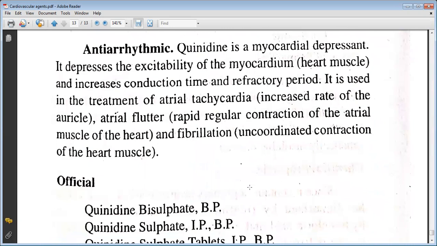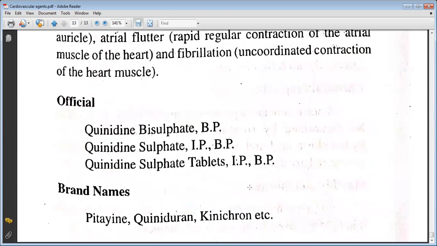Quinidine is a myocardial depressant. It depresses the excitability of the myocardium and increases conduction time and effective refractory period. It is used in the treatment of atrial tachycardia, atrial flutter, and fibrillation.